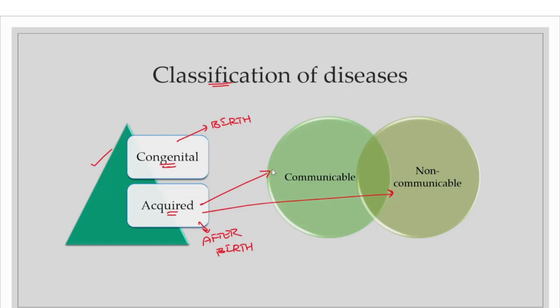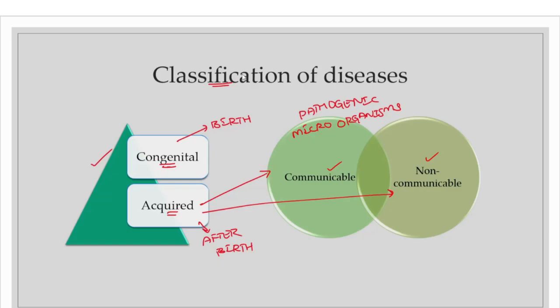And within acquired diseases, we have a reclassification again. So what is that particular classification? It is communicable diseases and non-communicable diseases. So what are these communicable diseases? These are caused by pathogenic microorganisms. What are the examples of pathogenic microorganisms? Do you know? These are bacteria, virus, parasites or fungi. All of these come under pathogenic microorganisms.